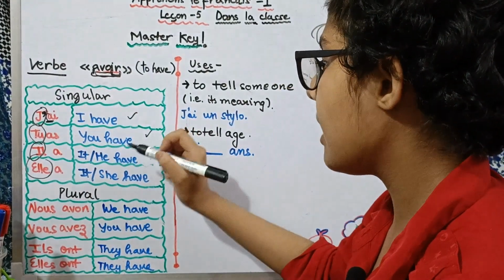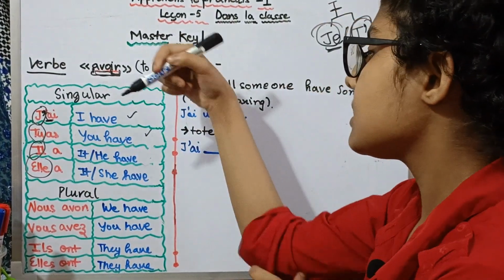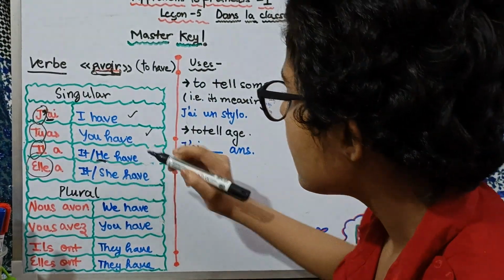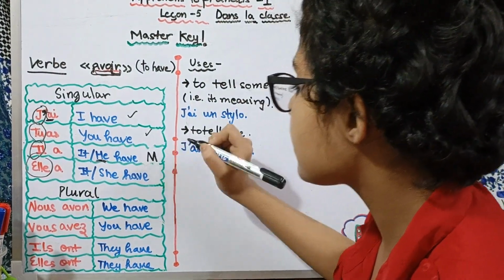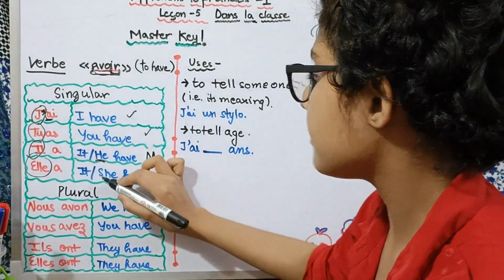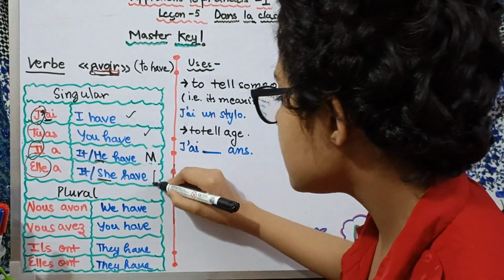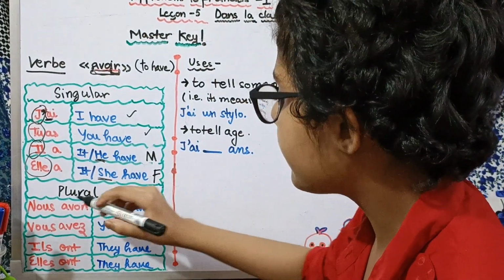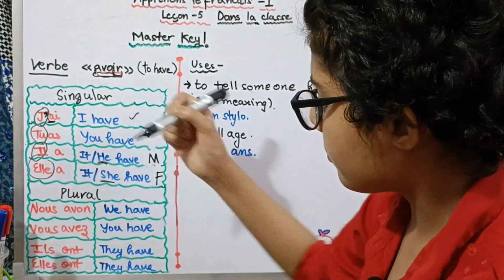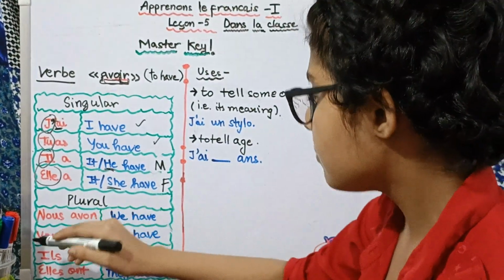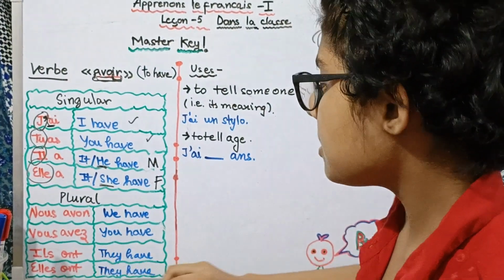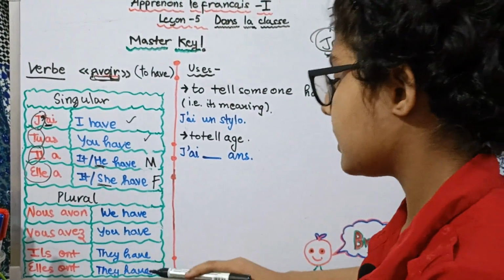Tu as means you have. Il a means it or he has. So now as you can see 'he' here, therefore this is in the masculine form, and here we have elle a which means it or she has. So as you can see 'she' here, this is in the feminine form. Then we have it in the plural form, that is nous avons, which means we have. Vous avez, which means you have. Ils ont, elles ont, they both mean they have.